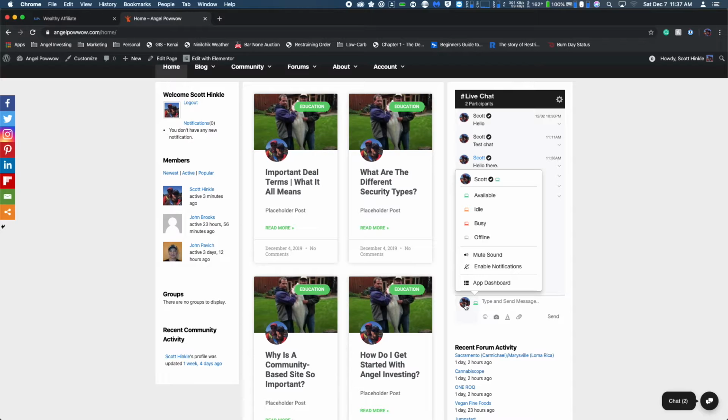You can also click on your little image there and you can change your availability. I'm idle, I'm busy, I'm offline. You can mute sounds. You can enable or disable notifications. I am unsure if you get an app dashboard. I'm the admin, so I get the app dashboard, but I don't know if you'll get that or not. So that is the live chat channel.